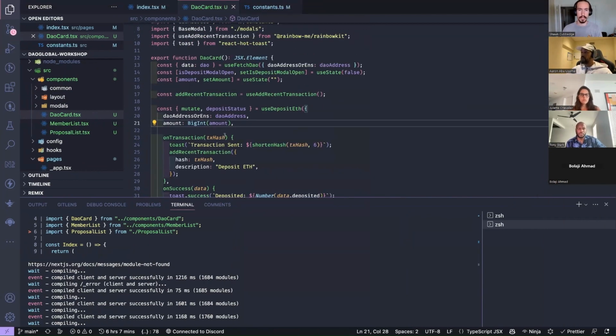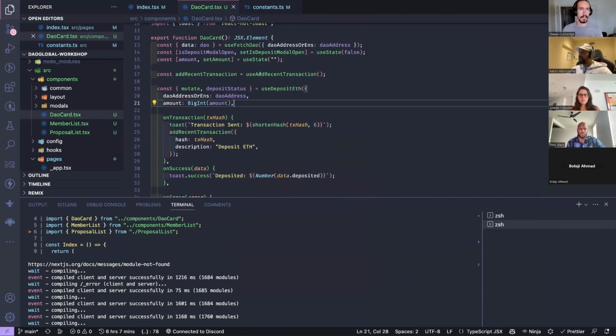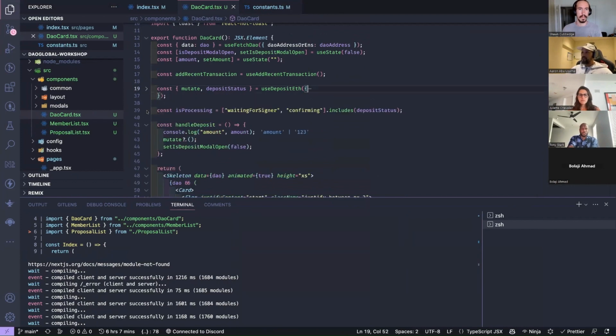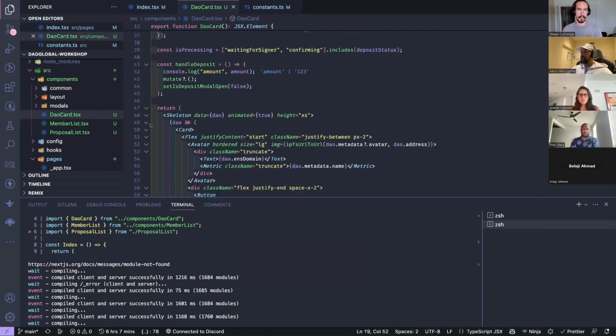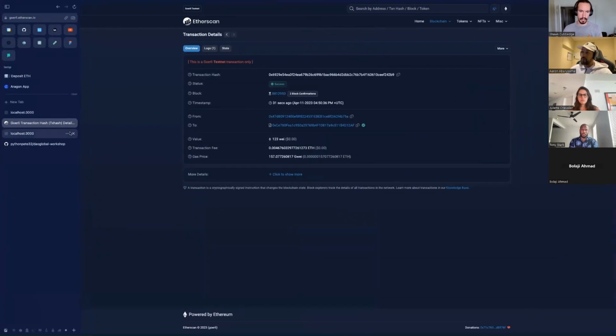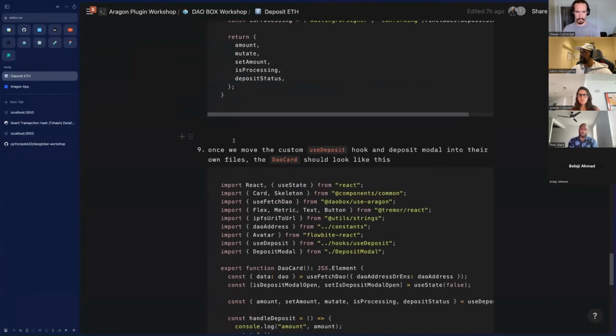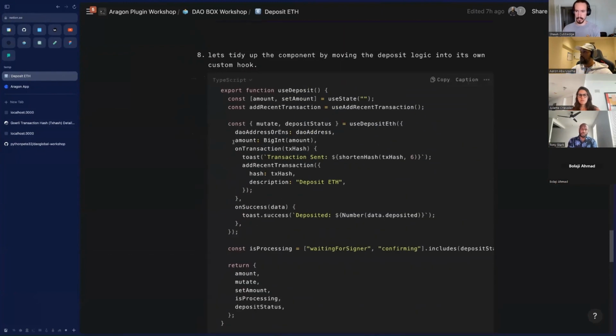Okay, cool. The only thing with this is, again, this ends up being a lot of code, right? So I want to abstract a lot of this out. I'll put all of this into a custom hook and just bring it into a component. So let me go back here and do that quickly.